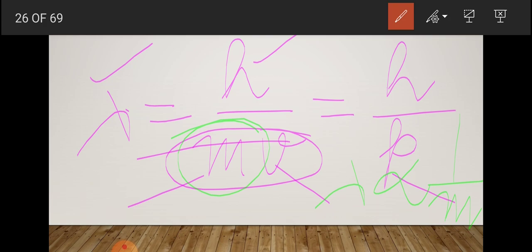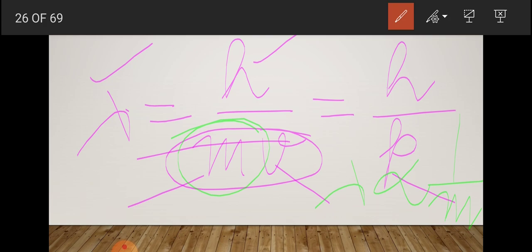The de Broglie equation is significant only for small moving particles such as electron, proton, neutron, etc. The de Broglie relation shows that the wavelength of the matter wave decreases as its velocity increases.